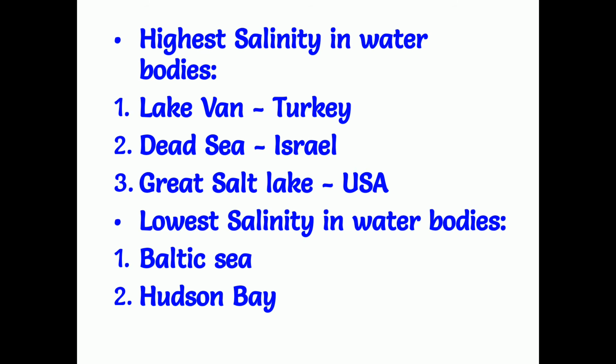And coming to the lowest salinity water bodies, first one is the Baltic Sea. This Baltic Sea is also called an inland sea. Why inland sea? Because it is a landlocked sea. And even Hudson Bay. Hudson Bay is in North America, so when we take the North American map, we can find Hudson Bay. And the Baltic Sea is in Europe. So these water bodies have a very low salinity among the seas and oceans.